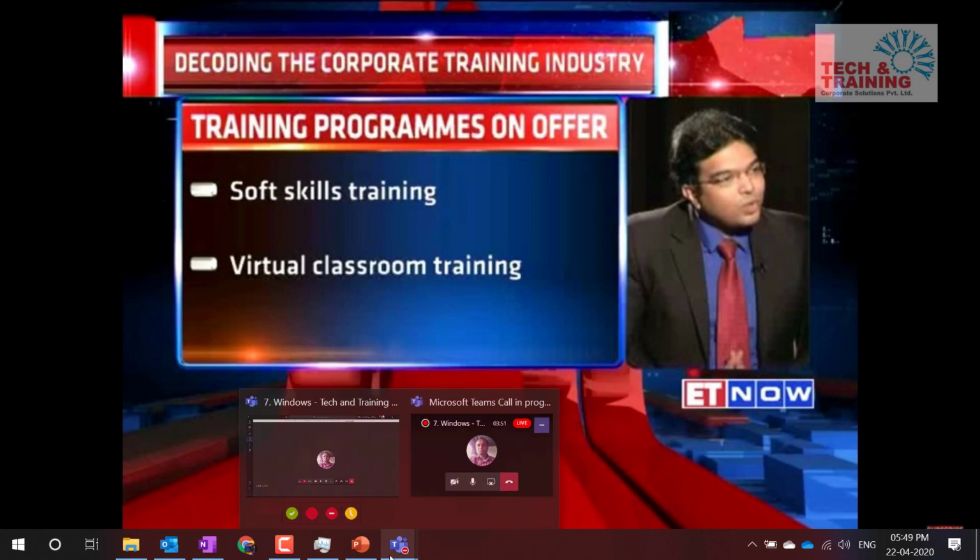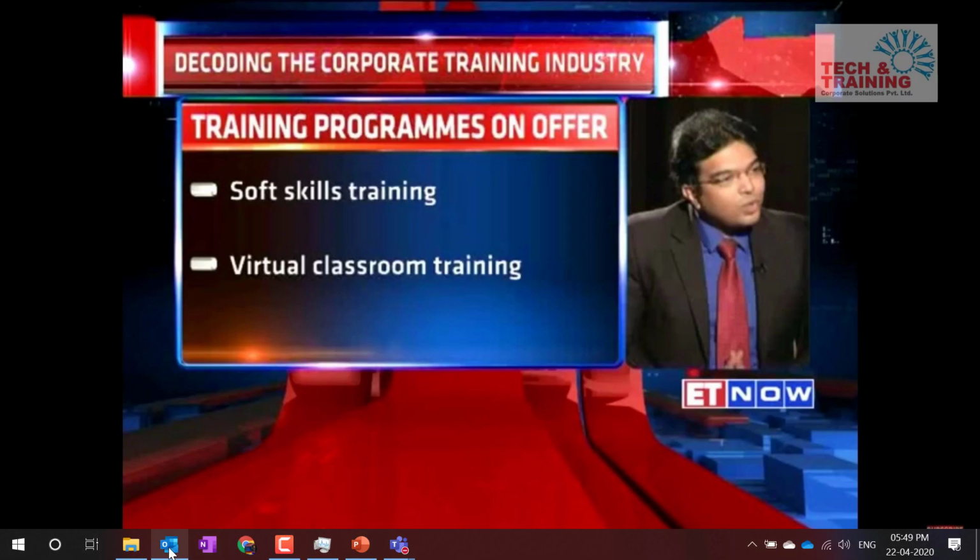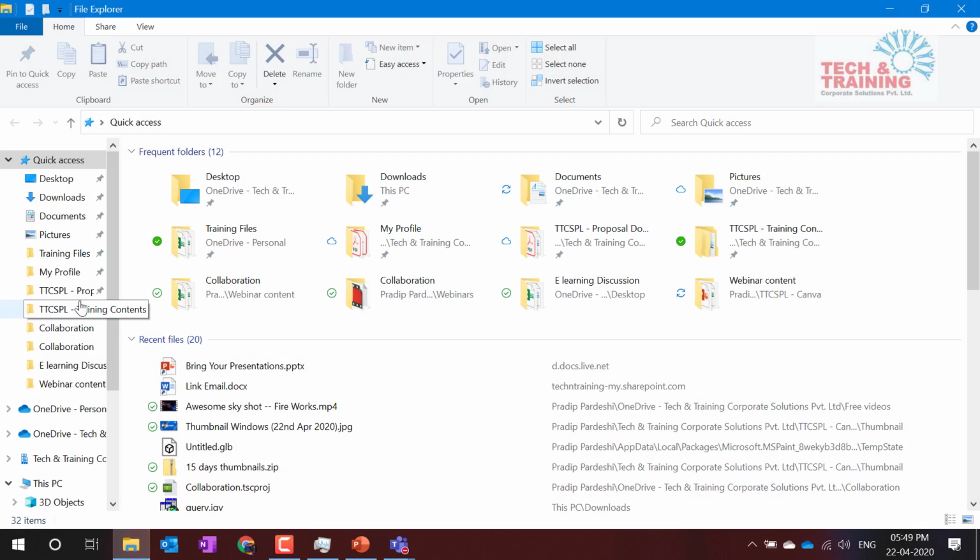Now, since we are talking about Windows Explorer, it is good to talk about how we manage our files and folders. So first thing, let's talk about Windows Explorer. We are getting deeper into Windows Explorer.